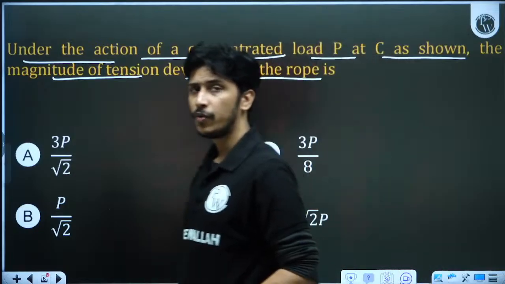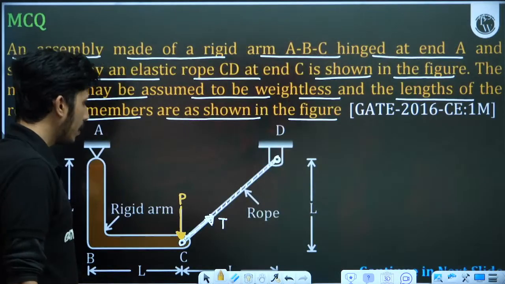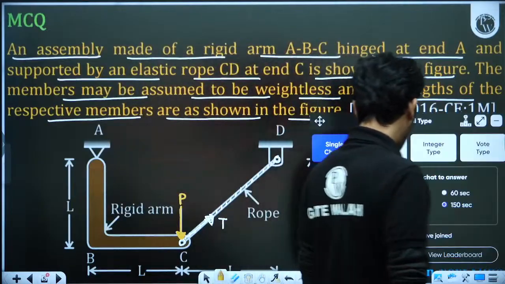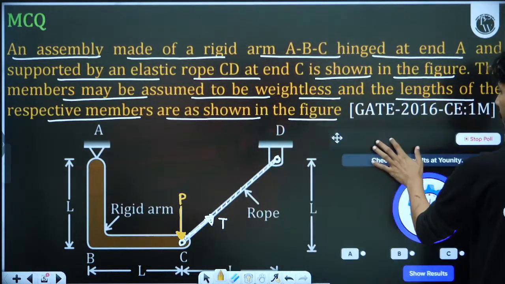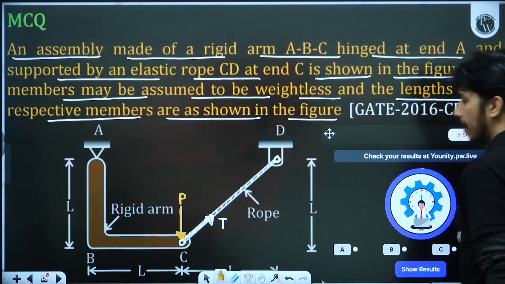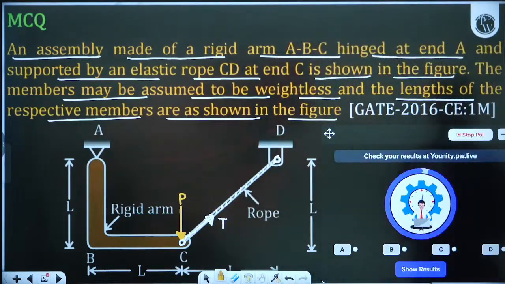Write down the options quickly. Okay, now you have written down the options. Now I'm creating the poll A, B, C, D. So I'm creating a single choice poll. Your options are A, B, C, D. Please comment whatever answer you have calculated. Then we are going to solve this question.